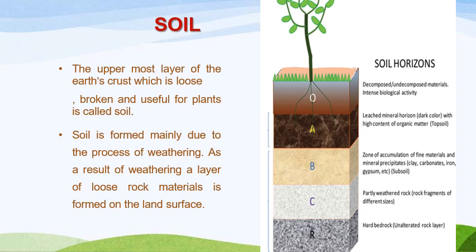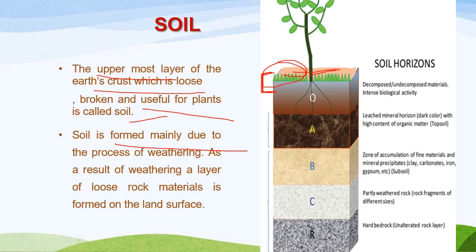So first of all, soil, as you all know, is the uppermost layer of the earth's crust which is loose. This layer which you are seeing here is the uppermost layer, and this is only where you will find the soil. This layer is basically your layer of soil, the loose area where we have the actual soil which supports the growth of all kinds of plants and natural vegetation. It is broken and useful for plants, and it is known as soil.